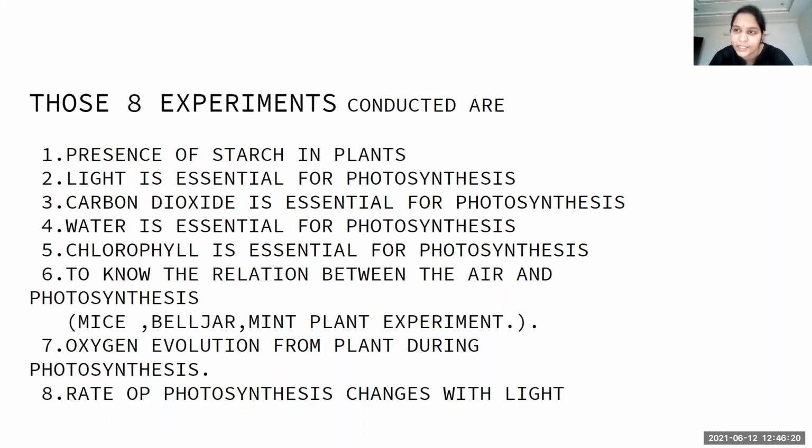Because the intensity of light is more in red colored light rather than blue colored light. This showed that the rate of photosynthesis changes with light. This is given by Engelmann.